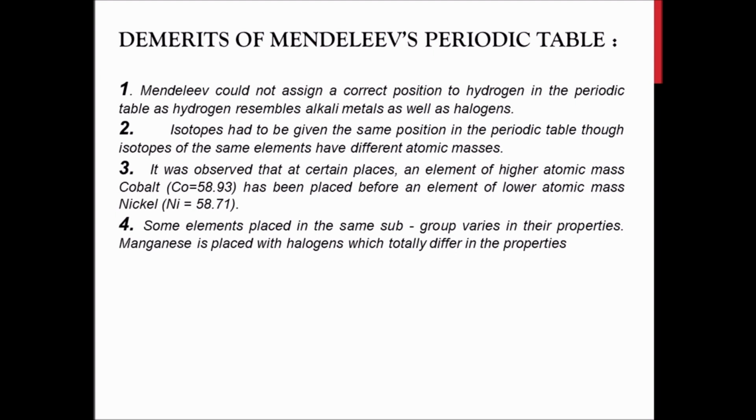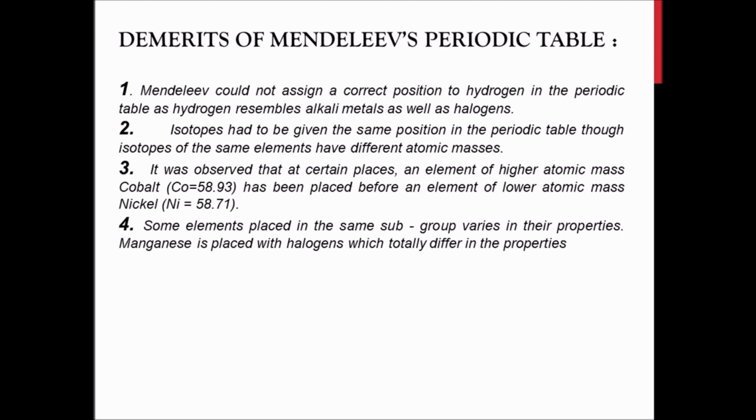The next problem was that isotopes had to be given the same position in the periodic table, though isotopes of the same element have different atomic masses. As you know, isotopes are variations of a chemical element that have the same number of protons but different numbers of neutrons.